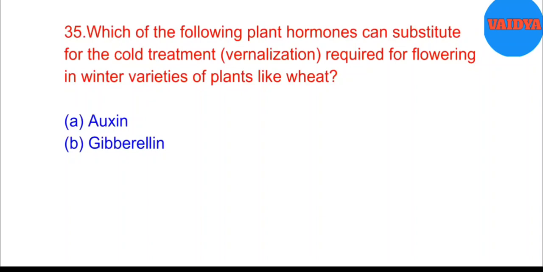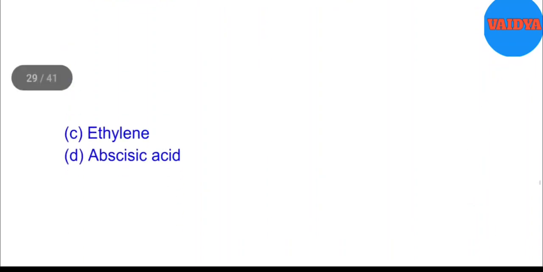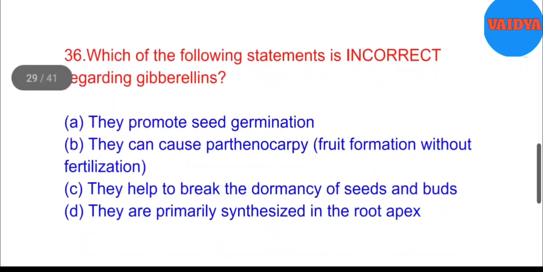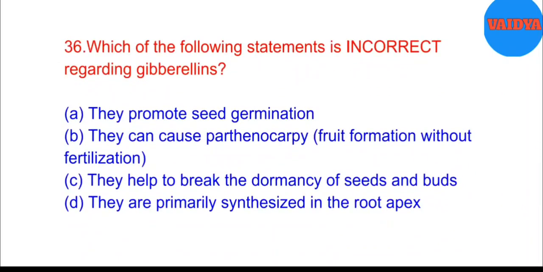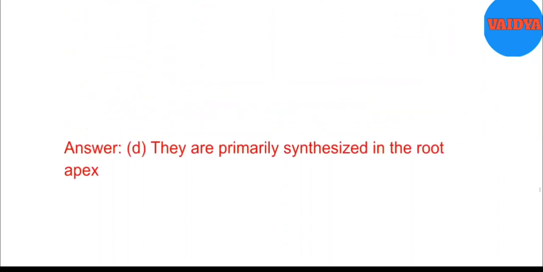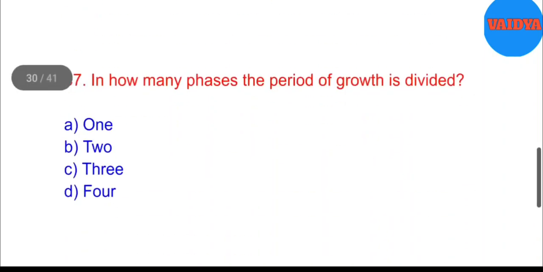A. Auxin. B. Gibberellin. C. Ethylene. D. Abscisic acid. Answer. B. Gibberellin. 36. Which of the following statements is incorrect regarding gibberellins? A. They promote seed germination. B. They can cause parthenocarpy, fruit formation without fertilization. C. They help to break the dormancy of seeds and buds. D. They are primarily synthesized in the root apex. Answer. D. They are primarily synthesized in the root apex.